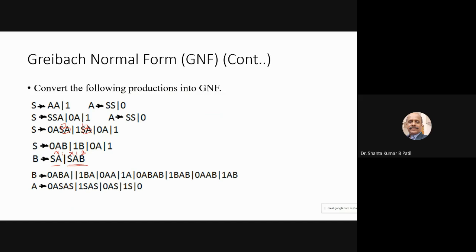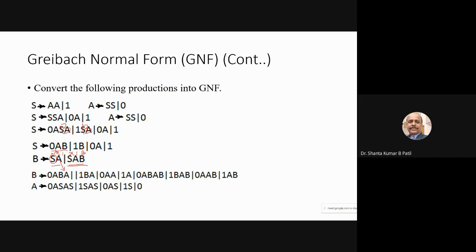Hence, you can make use of these four forms in order to convert these two non-Greibach normal forms into the Greibach normal form. First substitute S as 0AB, keep this A as it is.